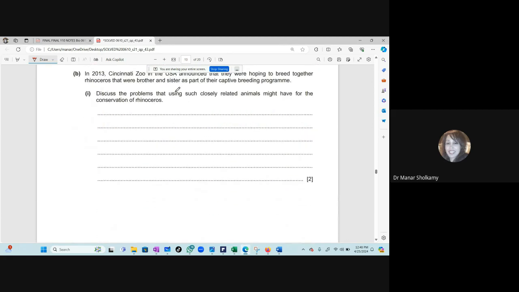Discuss the problems that using such closely related animals might have for conservation of rhinos. Now, this is really important. And this is a common question. When I have rhinoceros and they are endangered, I'm going to keep them together. Let's say I have 4 brothers and 4 sisters of rhinoceros only, and I will keep them together to conserve them. But there are some problems when I use closely related animals in the conservation of any animal. What is the problem here?